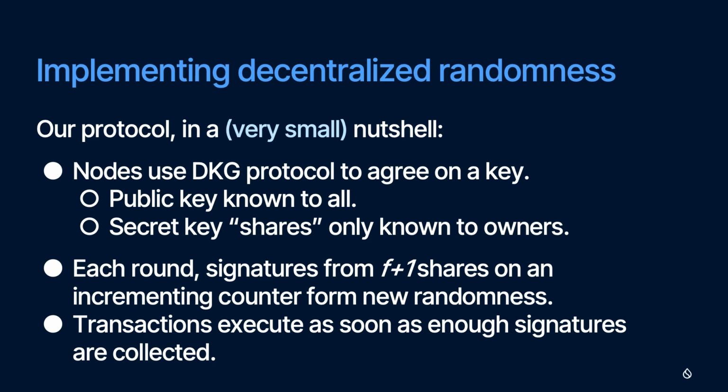Basically, you have a randomness round, which is one set of steps that at the end generates a set of random bytes. For each round, the validators all communicate with each other to send signatures on an incrementing counter that increments each round. And once you get F+1, that's more than 1/3 of the shares of signatures on the secret key, then you can use the cryptographic primitives we're using to recombine those partial signatures into a full signature, and that full signature we hash to generate the randomness for that round.